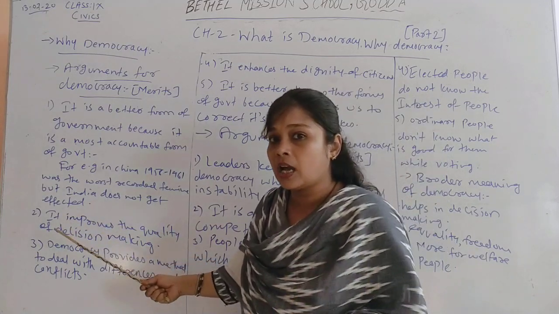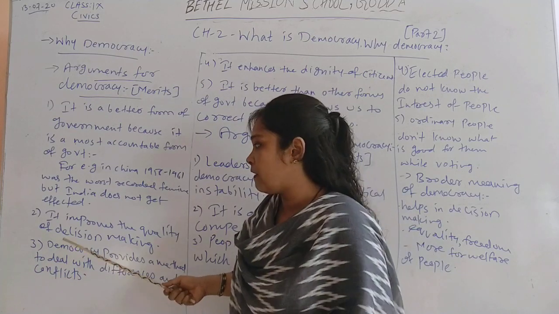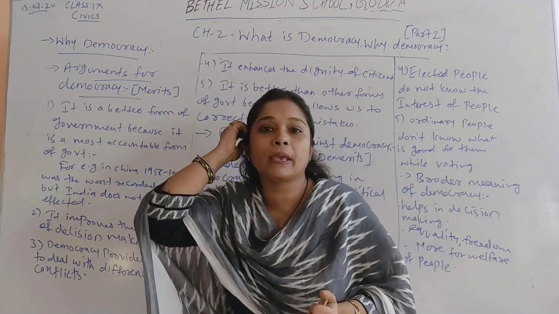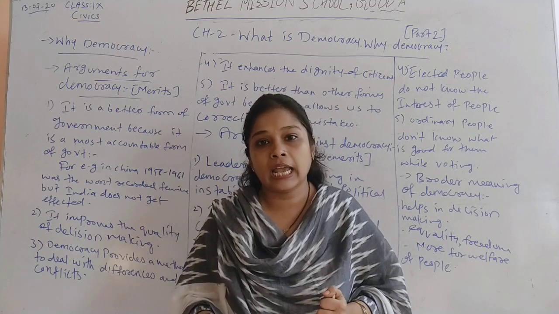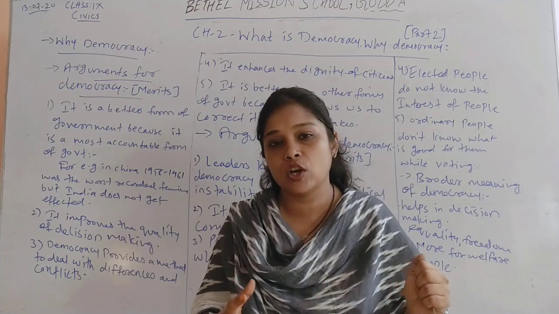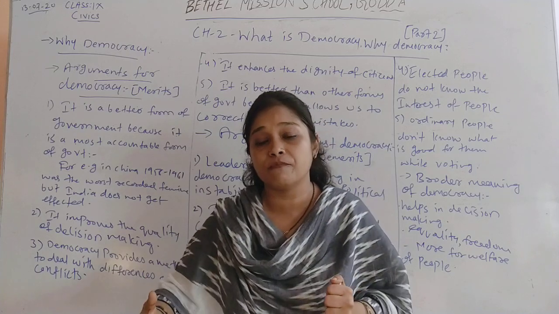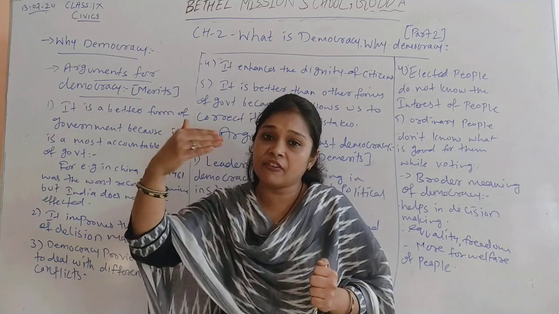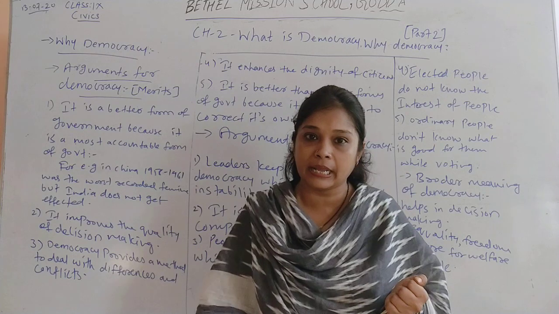Secondly, the second merit, or the second point which says that democracy is a better form of government, is that it improves the quality of decision making. When people vote and elect the government, there are different leaders who make a parliament. In parliament we have Lok Sabha and Rajya Sabha. We have cabinet ministers, prime minister, chief minister for each state. Then we have municipal corporations. Like that we have different levels of government in democracy.